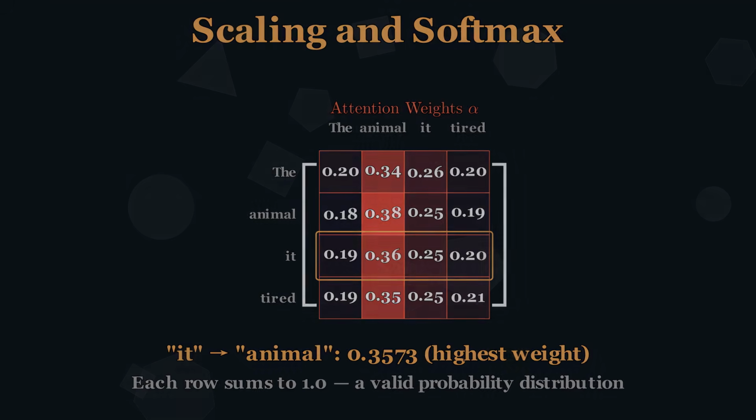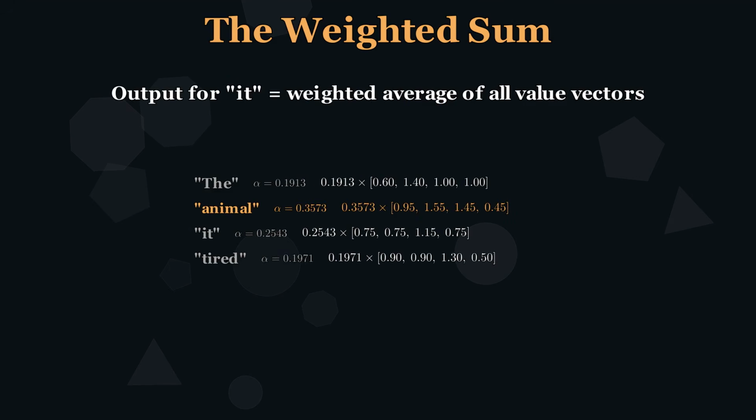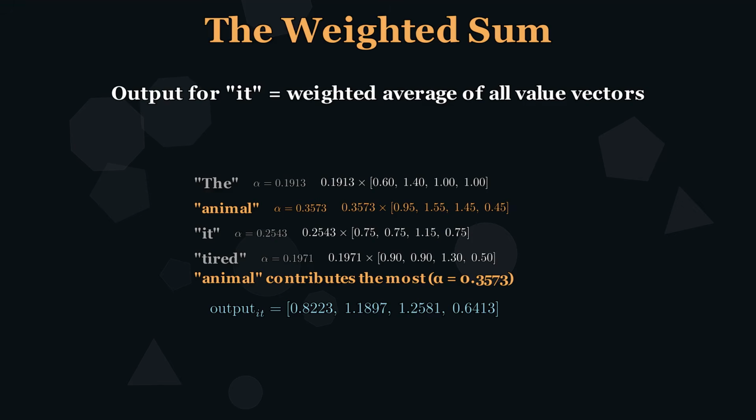we wanted. Now multiply the attention weights by the value matrix V. The output for each token is a weighted average of all value vectors, with weights determined by the attention scores. Let's decompose the output for "it". It's a weighted average of all 4 value vectors. The largest contribution comes from "animal", with a weight of 0.3573. "The" contributes 0.19, "it" itself 0.25, and "tired" 0.20. The final output vector for "it" blends information from all tokens, with the strongest signal from "animal".